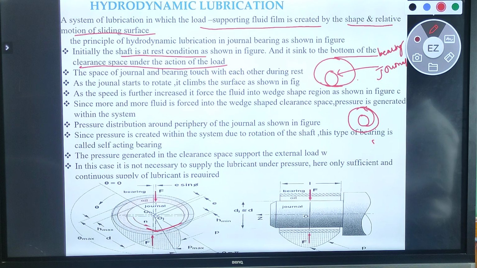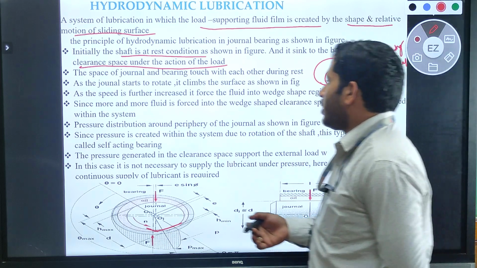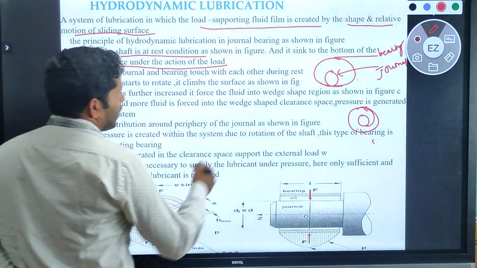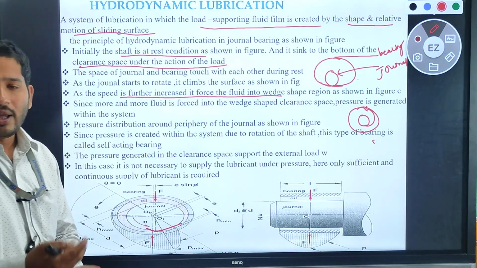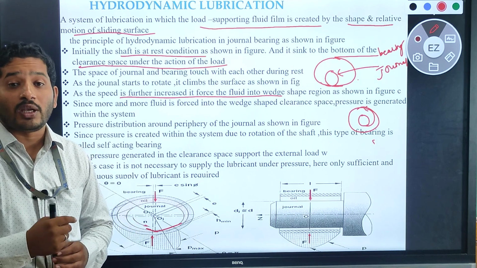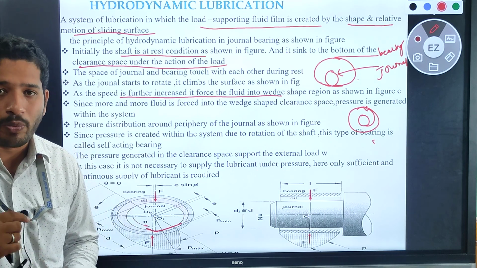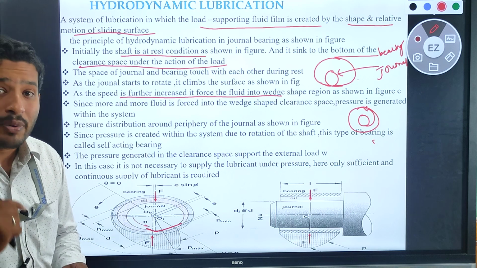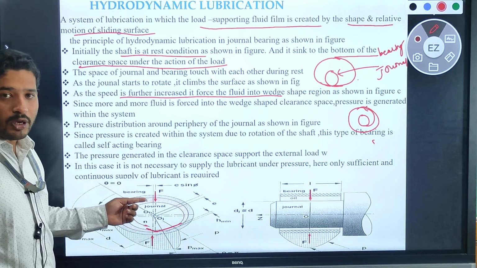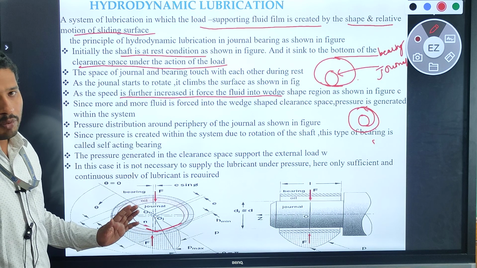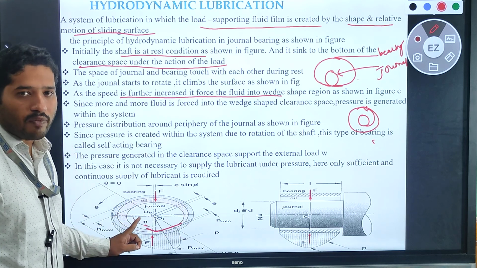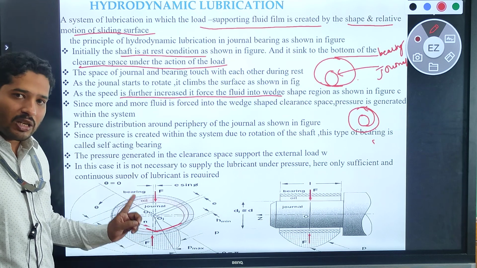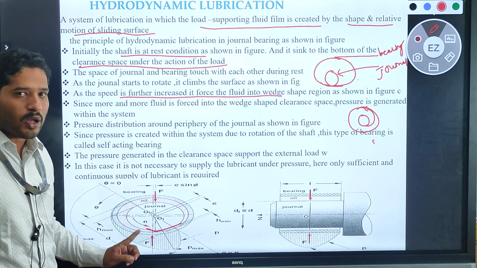Similarly, we know very well, if the speed of the journal goes on increasing, it forces the fluid into the wedge shape region as shown in the figure. So here, if the speed of the journal goes on increasing, then we need to supply the maximum amount of lubrication in between the journal and the bearing. Because if we do not supply the lubrication, there is a possibility that this journal will contact the bearing. If the journal contacts the bearing, there is a possibility of failure of the journal.